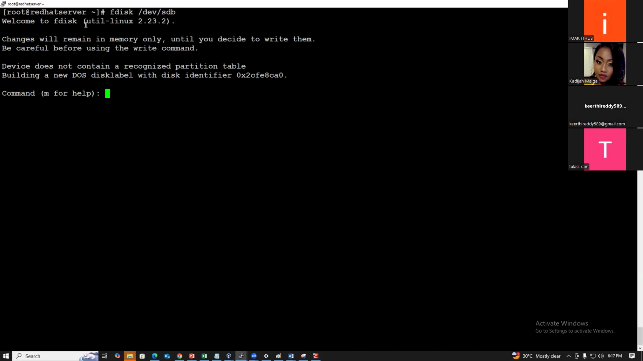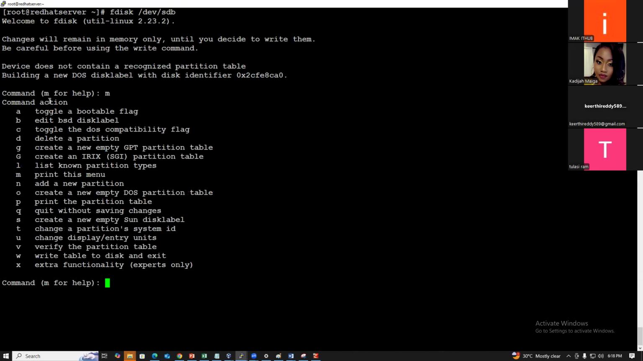Yeah, here you see: welcome to fdisk. The changes will remain in memory only until you decide to write them, so be careful before using the write command. Device does not contain a recognized partition table, so it is building a new DOS disk label with the disk identifier. M is the help, which prints the menu.